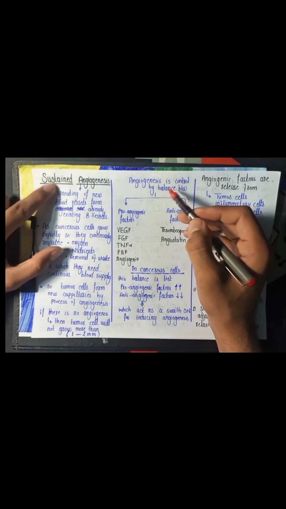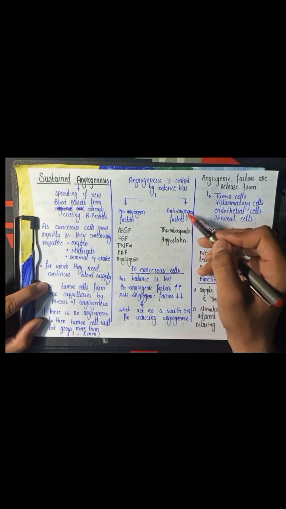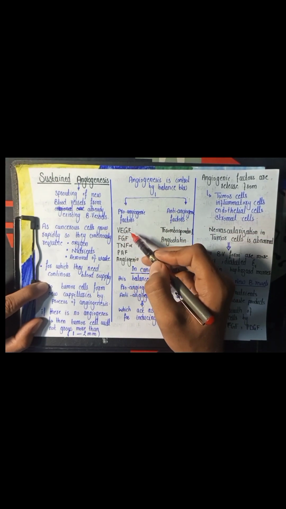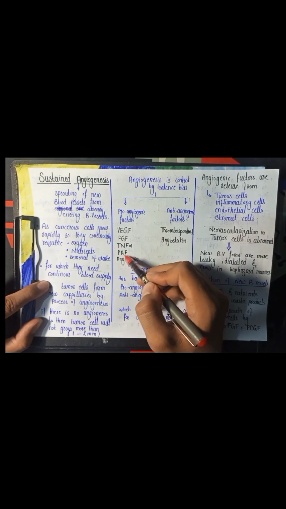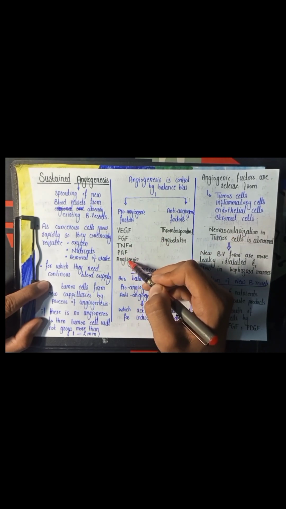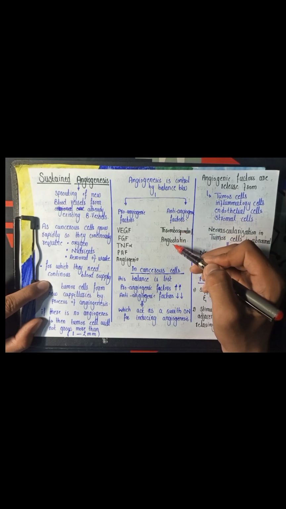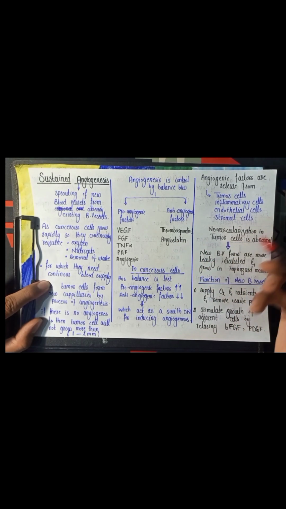Normally, angiogenesis is controlled by the balance between the pro-angiogenic factors and the anti-angiogenic factors. The pro-angiogenic factors include vascular endothelial growth factor, fibroblast growth factors, tumor necrosis factor alpha, platelet activating factor, and angiogenin. And the anti-angiogenic factors include thrombospondin, angiostatin, and endostatin. The anti-angiogenic factors inhibit the process of angiogenesis.